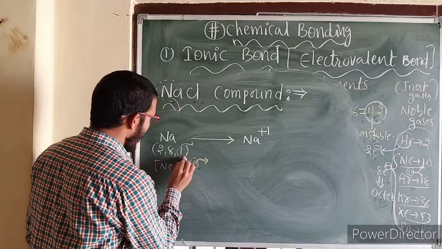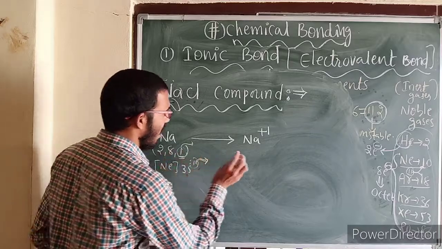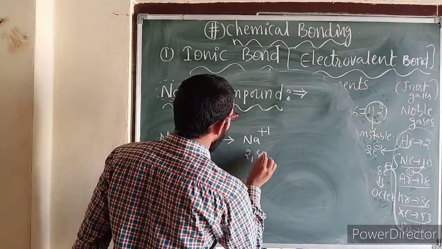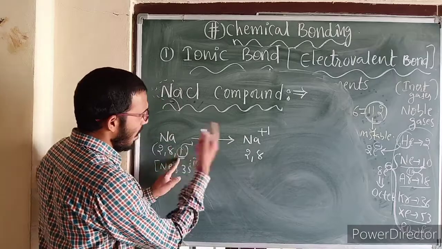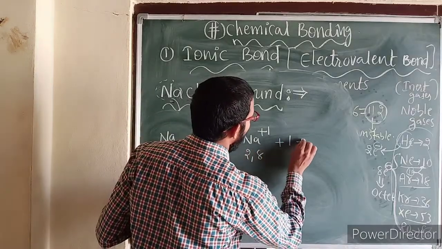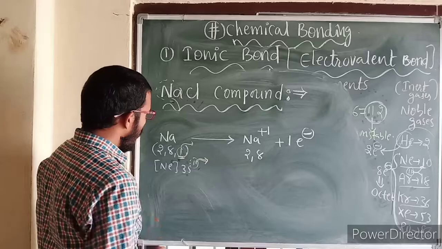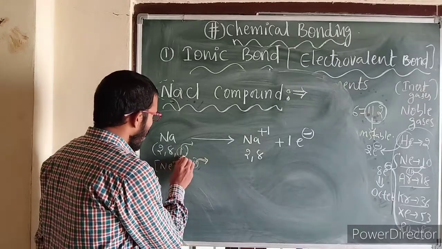It is already this electron gone. This electron gone means how many electrons are left over here? 2, 8. This it already lost here. Lost means you need to write here 1 electron. This 1 electron, this is the valence shell.